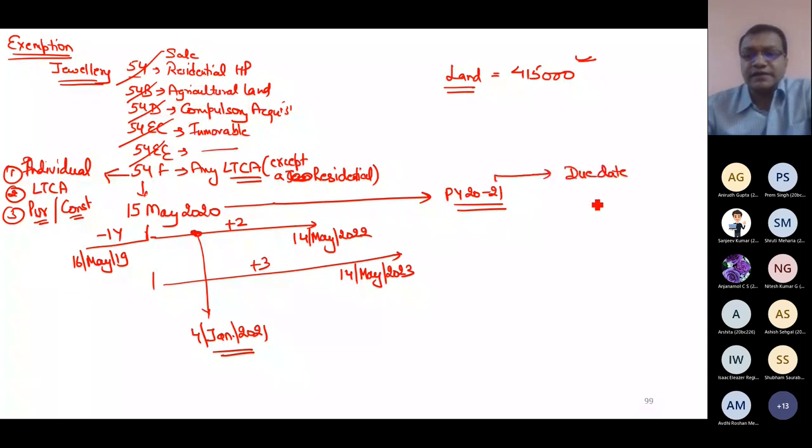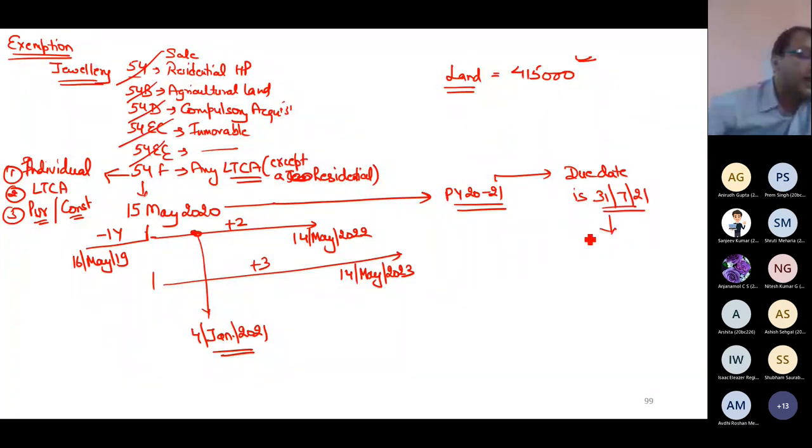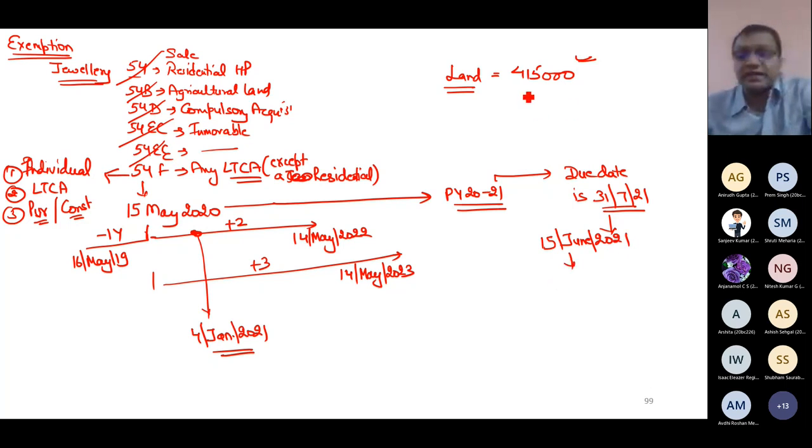For an individual assessee, the due date of filing return is 31st July 2021. And what I did, I deposited on 15th June 21. On 15th June 21, which is before the due date, I deposited 6 lakh.